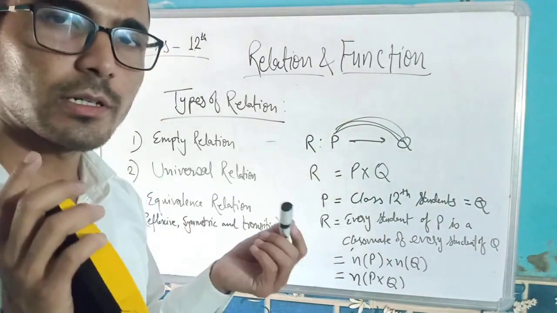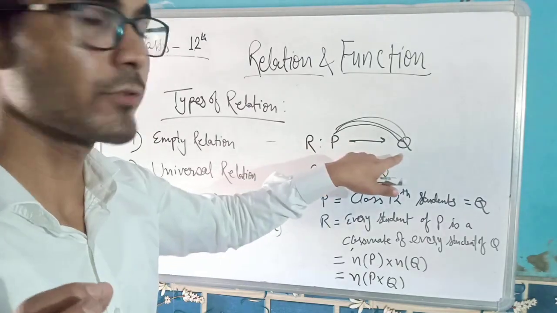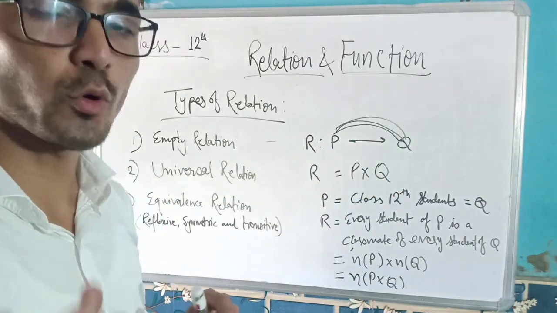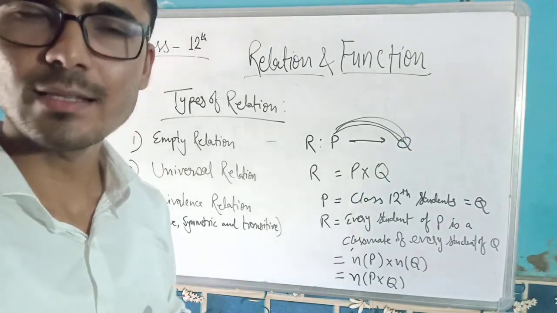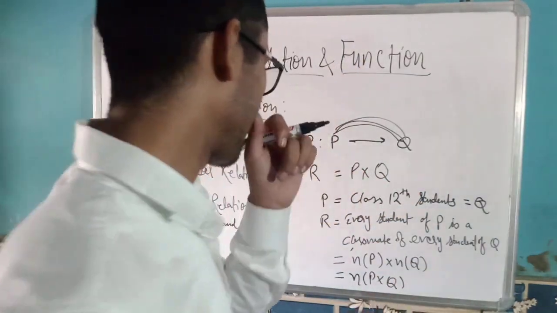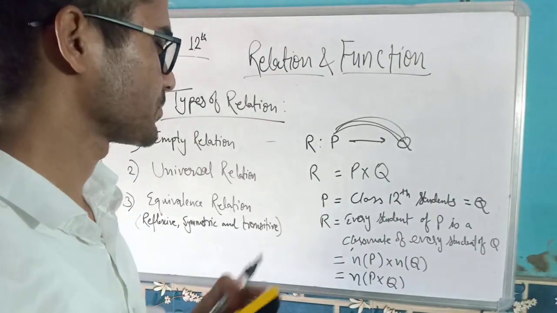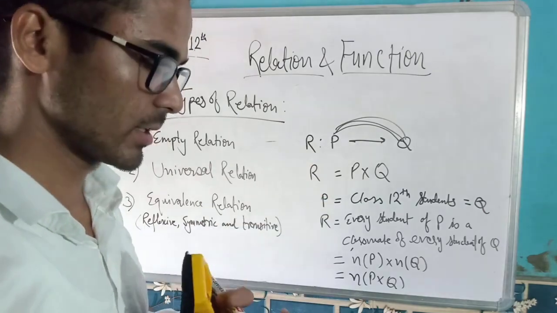We get a universal relation when each and every element of P, the domain, is related with every element of Q, the codomain. In that case domain and range will be the same. For universal relations, domain and range are the same.